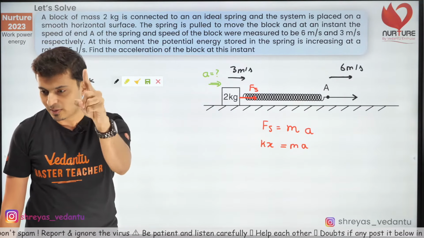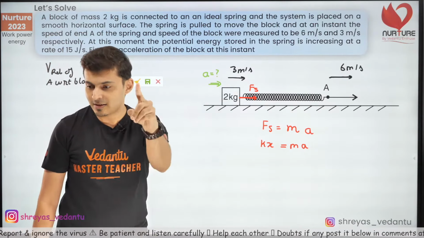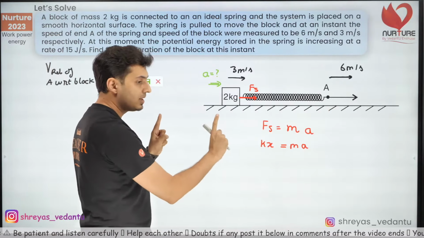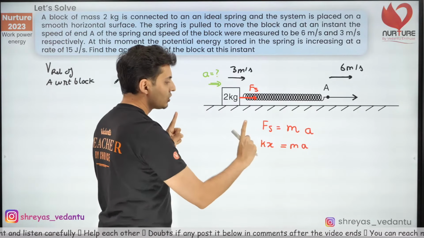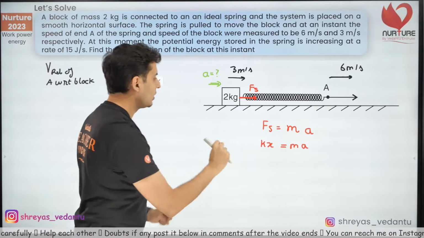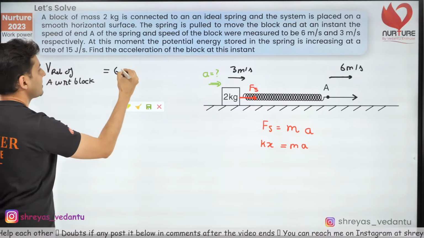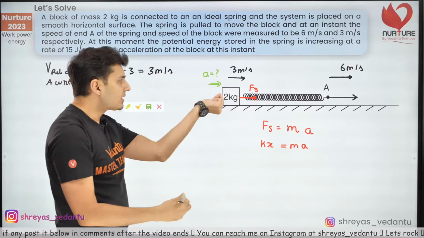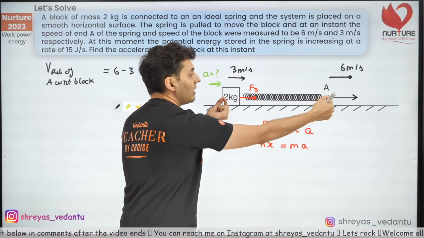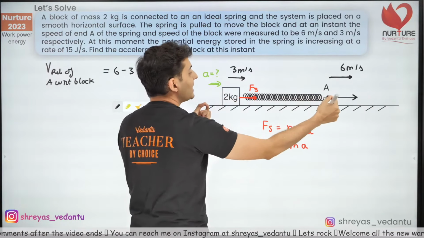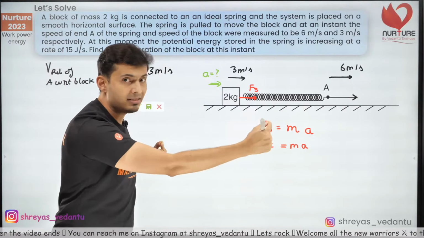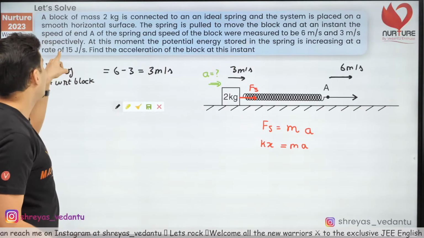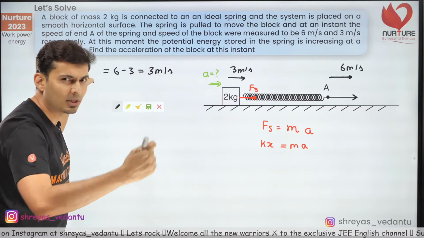Correct? Yes, very good Samir, very good Dakshin, very good RIC Milos. Yes, Roshni, that's correct too. So it's like two cars moving with different speeds but in the same direction. So the faster speed minus the smaller speed. So that will be nothing but 6 minus 3, which is 3 meters per second. So for this point, this end A is moving apart. That means the spring is stretching. If the spring stretches, the energy in it builds up, and the energy is building up at 15 joules per second. That's what the question says.